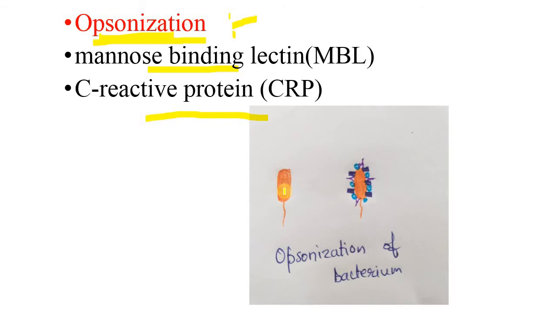The bacterium, initially, cannot be recognized by the phagocytic cell. After opsonization, it can easily be recognized by the phagocytic cells. Here the phagocytic cells now recognize this opsonized bacteria because those phagocytic cells have receptors called opsonin receptors. The opsonized bacteria bind to these opsonin receptors, and phagocytosis of the opsonized bacteria takes place, and the digested products are released from the cell.